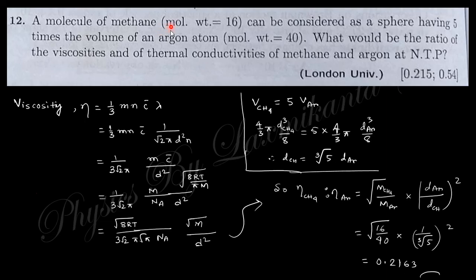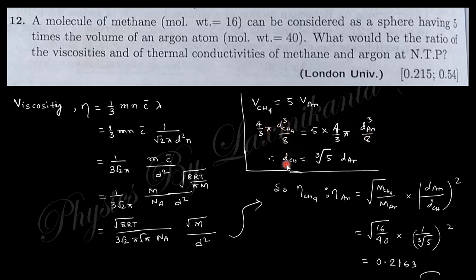A molecule of methane, whose molecular weight is 16, can be considered as spherical, having 5 times the volume of an argon atom. So the volume of methane is 5 times the volume of argon. The volume is 4 thirds pi r cubed, where r is nothing but d by 2.